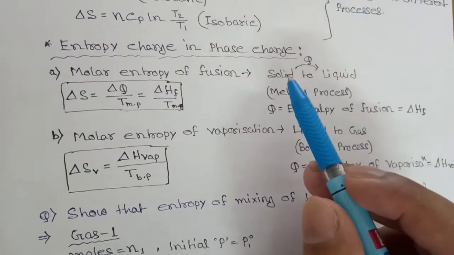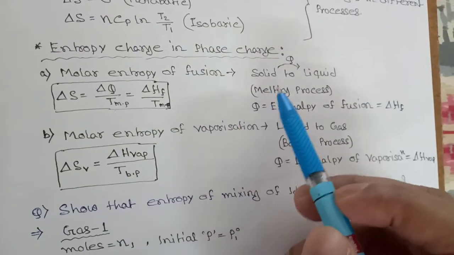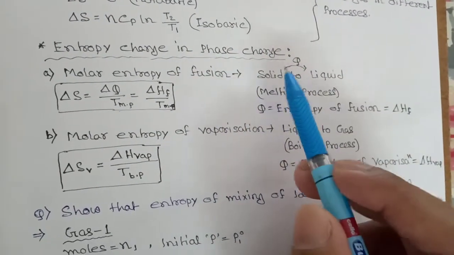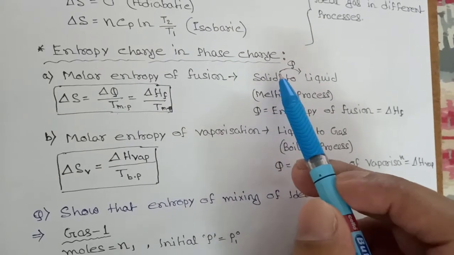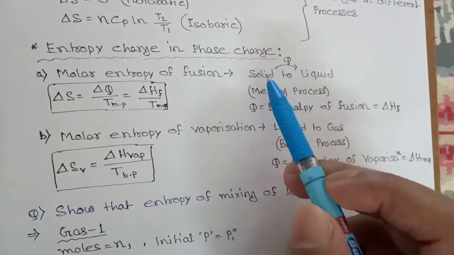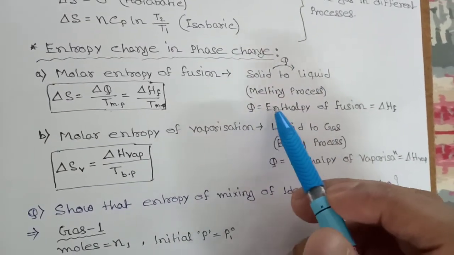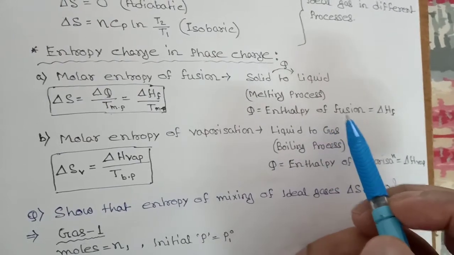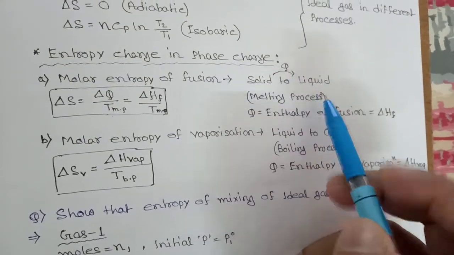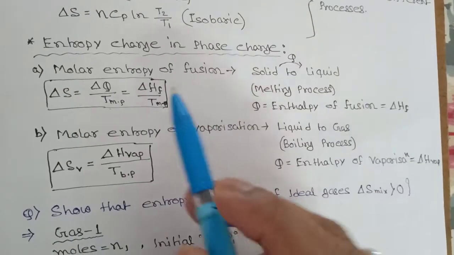See, here solid is changing to liquid in the process of fusion, and this process is called the melting process. So if you are giving heat Q, then solid changes to liquid. So Q is equal to the enthalpy of fusion, because the process is a fusion process. So we can write the change in enthalpy of fusion.